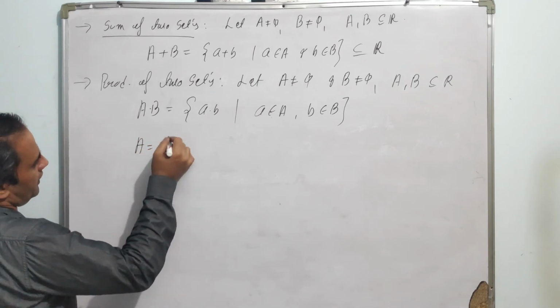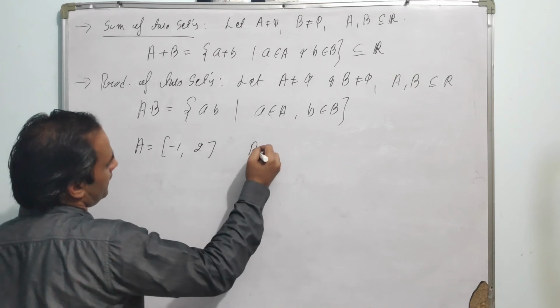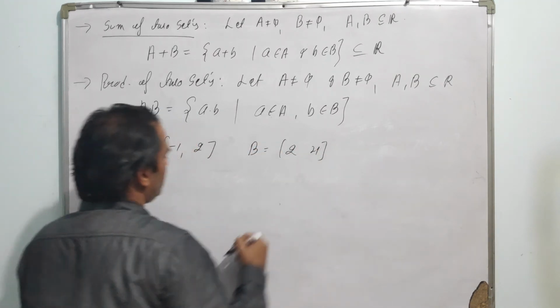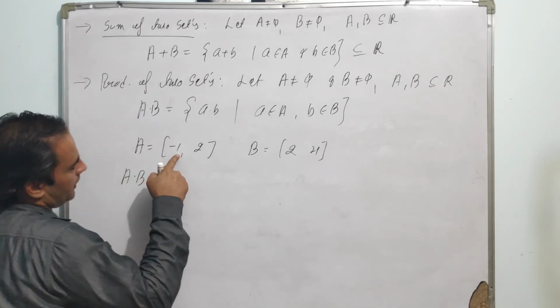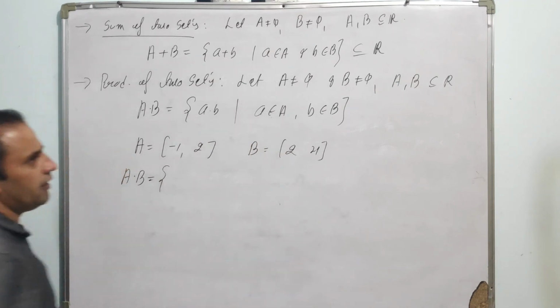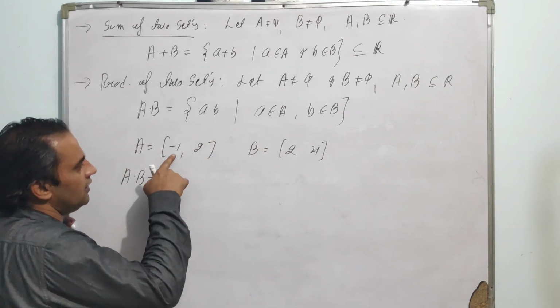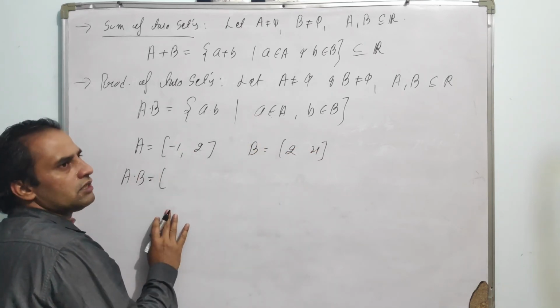Another example, if we take A equal to -1 to 2 and B equal to say 2 to 4, then what is A into B? So every element of A is getting multiplied with every element of B. So the smallest element in A into B is the product of the smallest with the largest, or largest with smallest element.